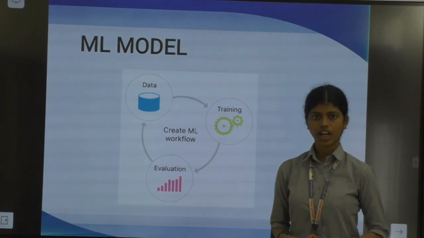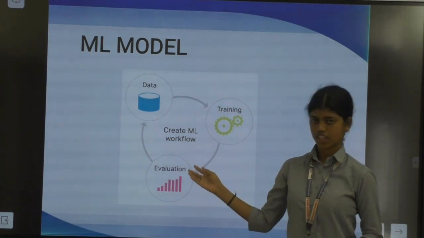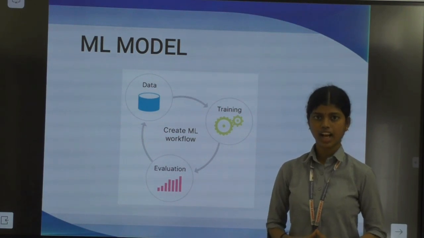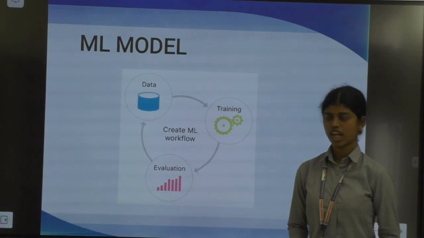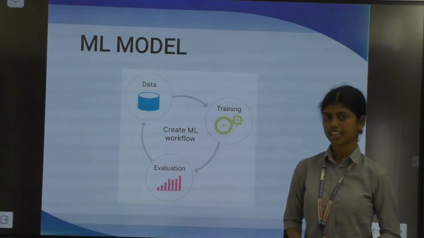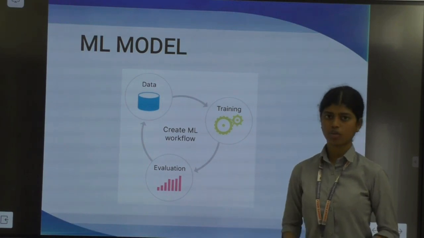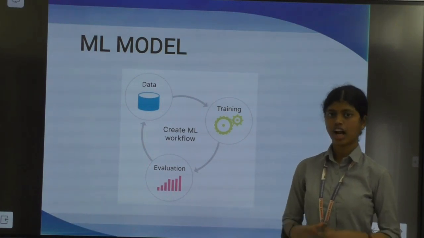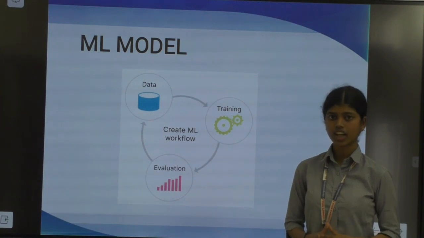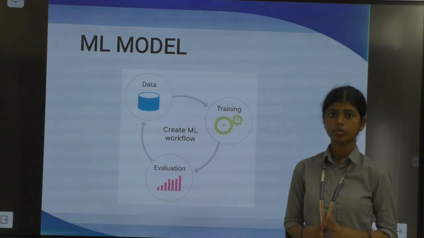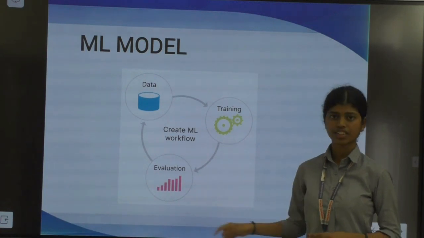Now, let me give you a quick idea of the ML model workflow. In the first phase, called the data phase, we collect the required data, give it to the model and move to the training phase. In the training phase, we train a model with the data collected in the data phase and then move to the evaluation phase. In the evaluation phase, our trained model is tested for accuracy. If the obtained accuracy is above 80% or near 80%, it indicates that our model is good and ready to be used. But if the accuracy is less than 80%, it indicates that our model needs to be retrained. For this, the process is repeated.